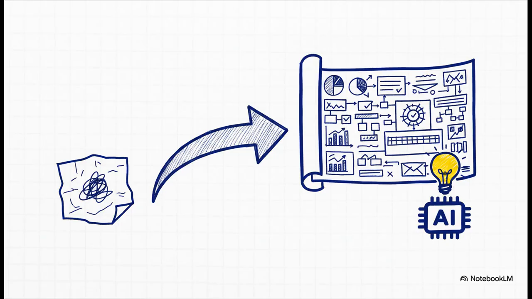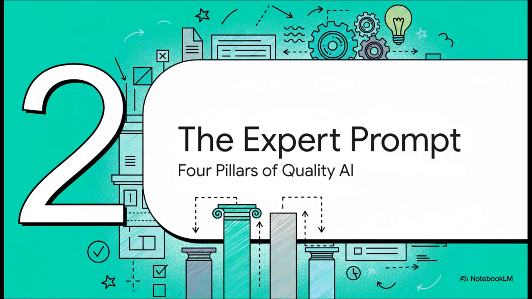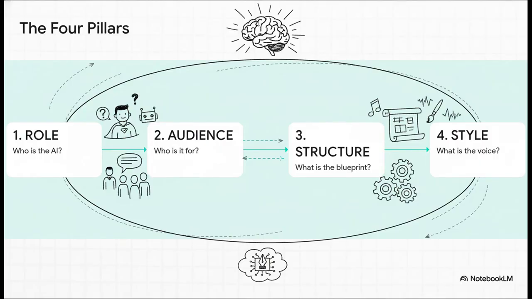Well, the solution is to stop giving the AI a simple command and start giving it a detailed blueprint. By giving it a much richer, more specific set of instructions, we can guide it to create content that's nuanced, targeted, and genuinely helpful. And we can break this blueprint down into 4 essential pillars. I want you to think of these as the foundation for every single great piece of AI-generated writing. Once you get these down, you'll be able to get high-quality, amazing results every single time. Okay, so what are they?